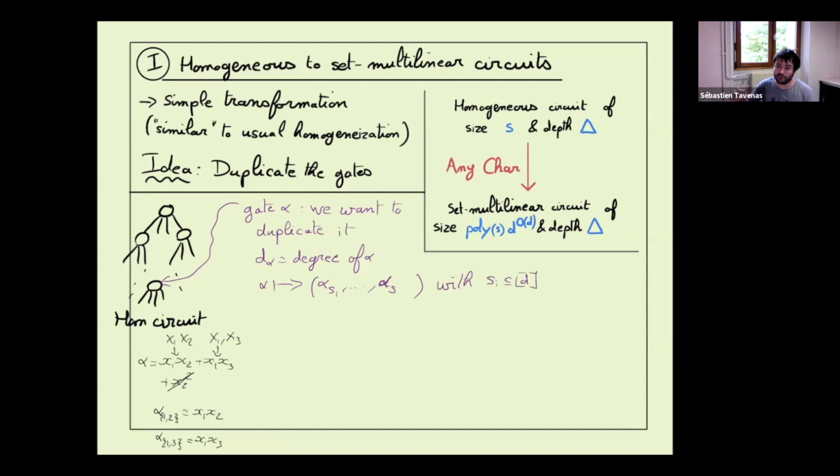We know that each monomial has degree d alpha, so we want the number of indices to be exactly d alpha. So we know how many subsets there are: at most d choose d alpha.